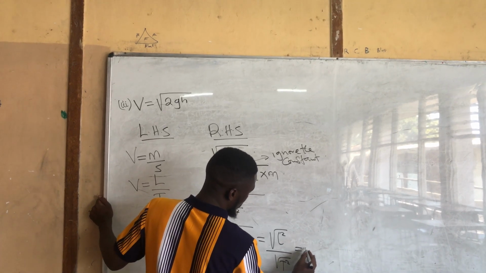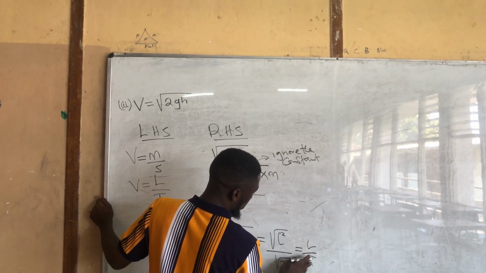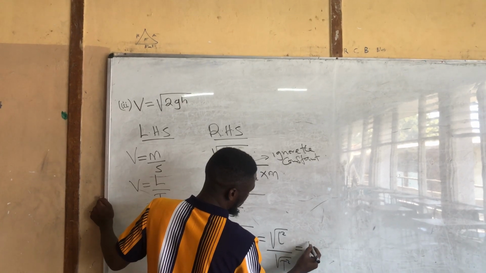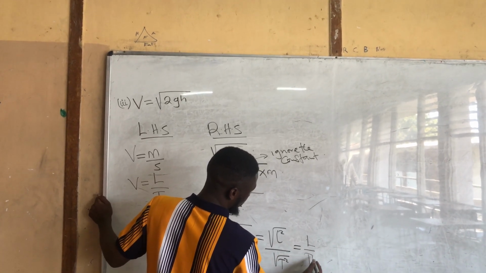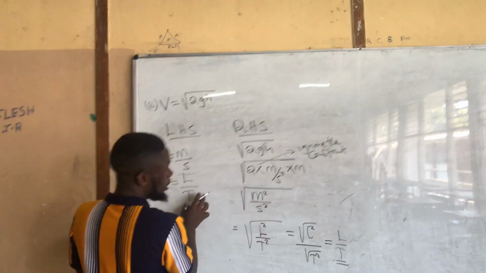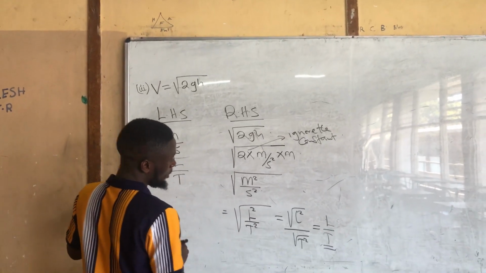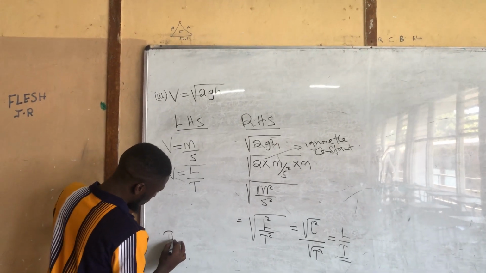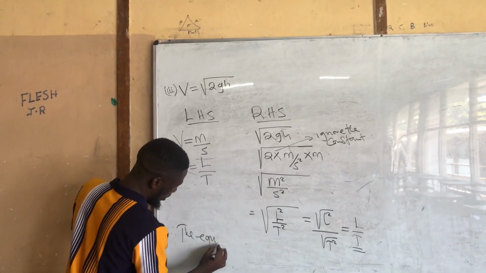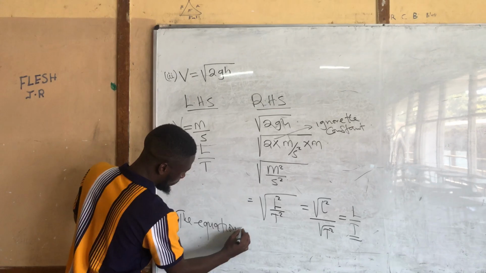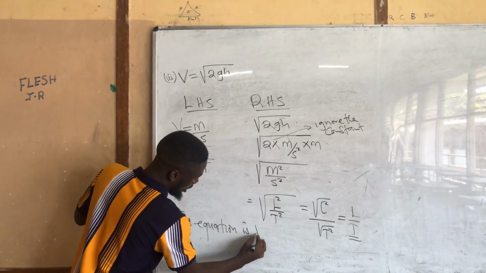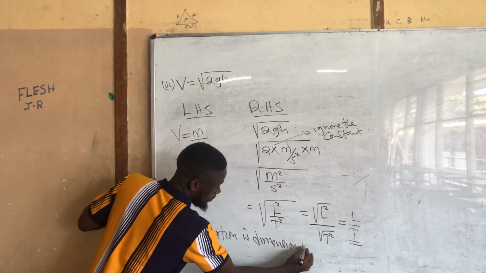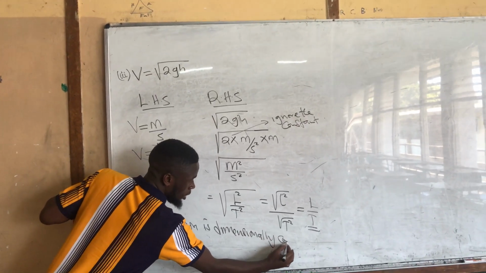So meaning this is equal to L over T. So meaning the left hand side is equal to the right hand side. Let me conclude. Therefore, the equation is dimensional correct.